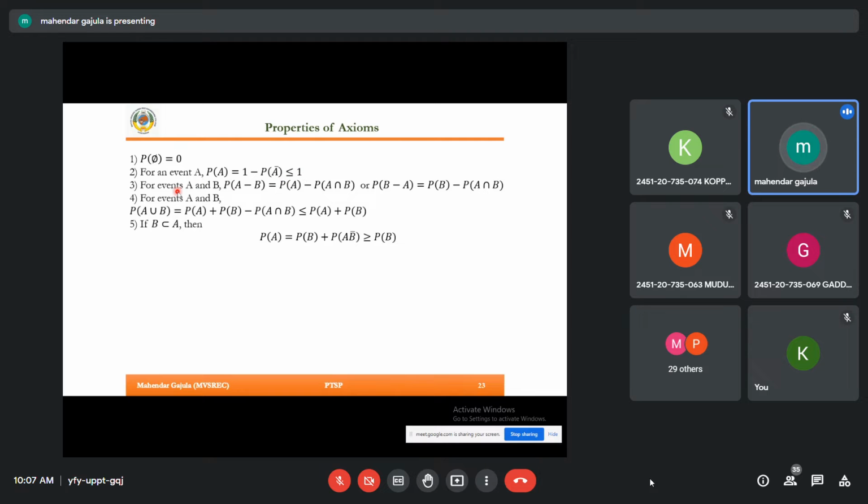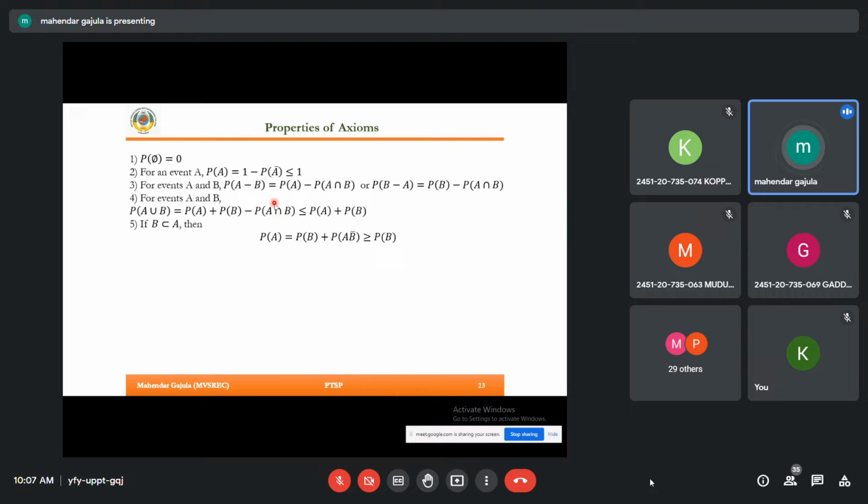And third property is applied on the events on the subtraction, A minus B or B minus A. So P of A minus B is nothing but P of A minus P of A intersection B. P of B minus A equals P of B minus P of A intersection B. We will prove this. And the fourth one, you know this: probability of A union B equals probability of A plus probability of B minus probability of A intersection B.